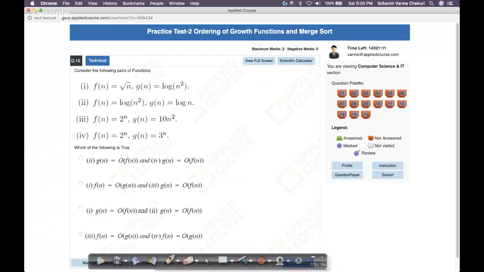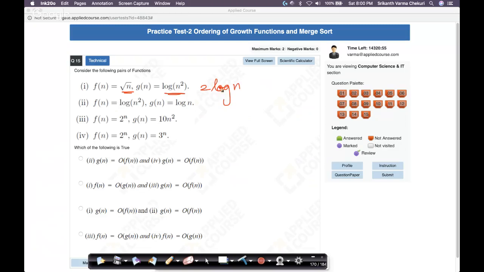This question, again, it's a straightforward question. You'll be surprised how simple. While the question is large, it's a straightforward question, right? So let's see. Okay, so let's look at this. I have n power half and log n square. What is log n square? It is 2 into log n, right? This 2 will come out in logarithms, right? So what I have here is log n and n power half.